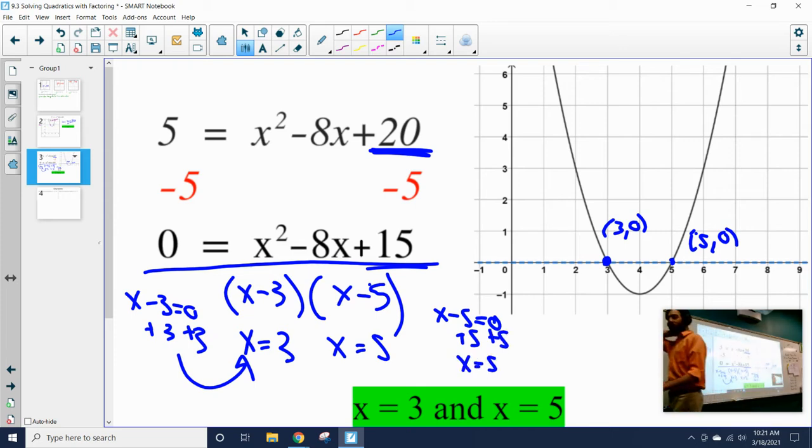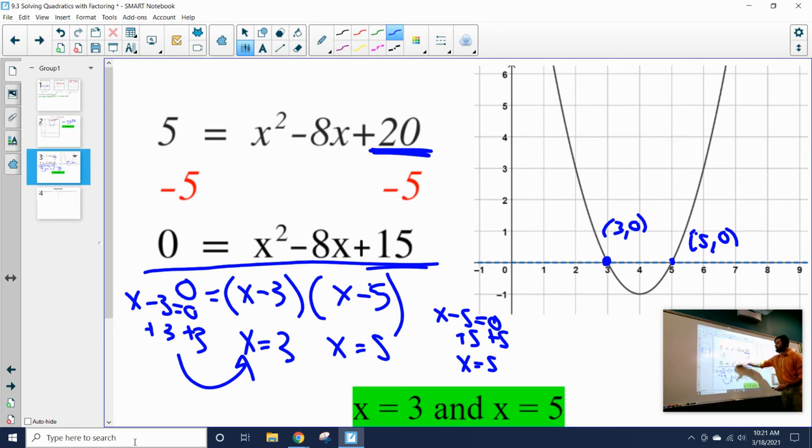We know that works because that is our zero product property. When you're looking for when two factors equal 0, the only time two multiplied numbers equal 0 is if one of those numbers is 0. So that means x minus 3 has to be 0, or x minus 5 would have to be 0. Well, when does x minus 3 equal 0? Well, x minus 3 only equals 0 if x is 3. When does x minus 5 equal 0? Well, x minus 5 only equals 0 when x is 5. So those would be our two solutions of when this quadratic would potentially equal 0.